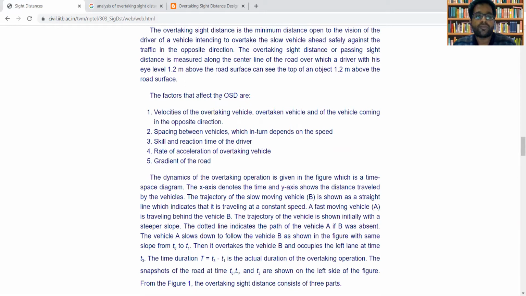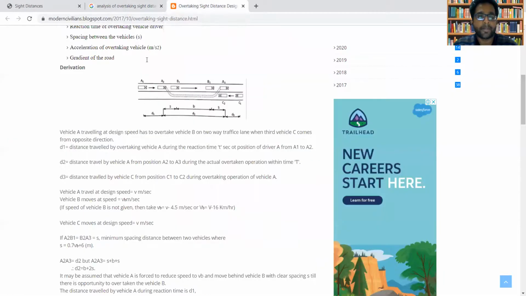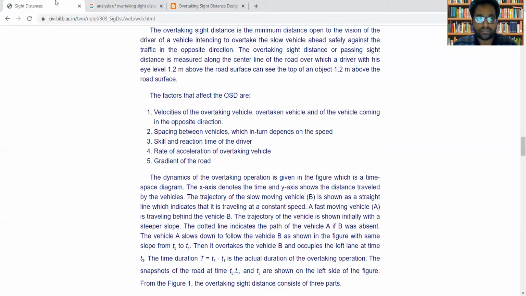Then, what is the spacing between the vehicles? Then, what is the skill and reaction time of the driver? We have already seen what is meant by the reaction time of the driver, and the factors that trigger the driver characteristics. Then the rate of acceleration of the overtaking vehicle, and finally the gradient of the road. These are the different factors that will affect the overtaking sight distance.